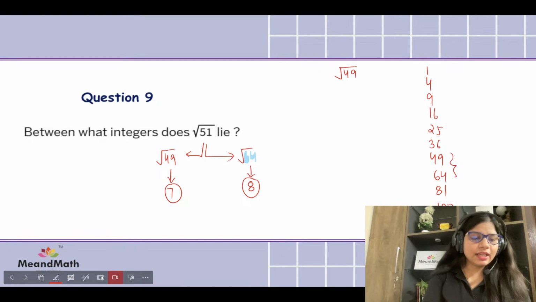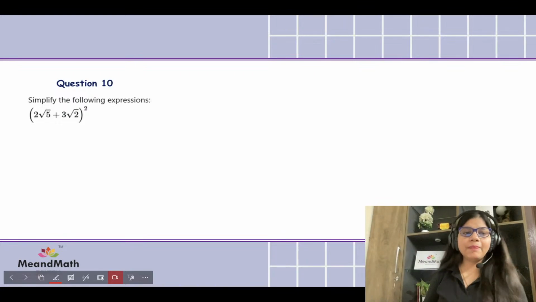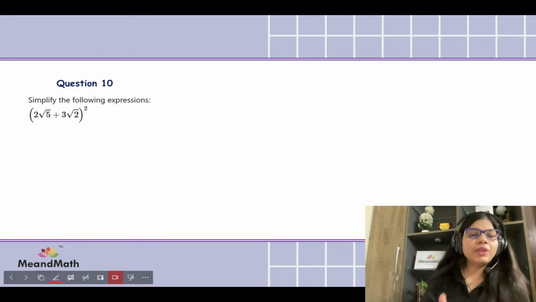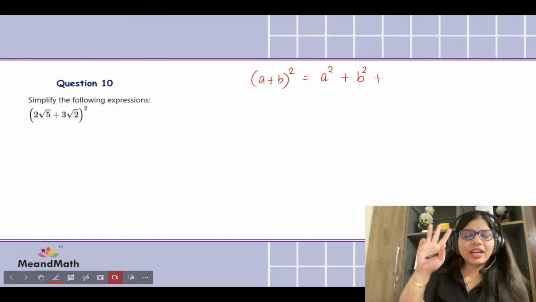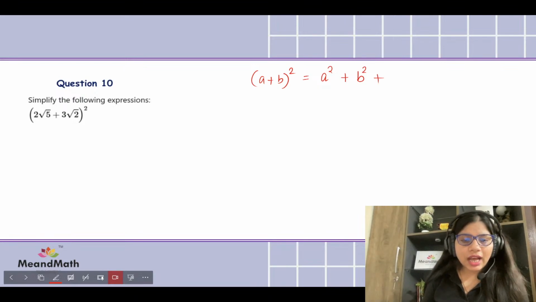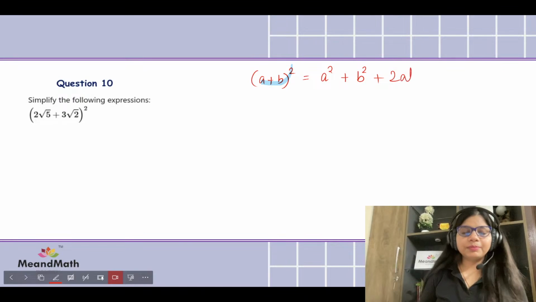Okay, nice. Now we'll be having some high weightage question. Though this is not the high weightage question. Question number 10. Simplify the following expressions. How will we do that? We have both the numbers with surds, with roots, and we have to expand that. So we know again what the method is. (a plus b) squared gives you, just to make a mistake, I would say, a squared plus b squared. But remember, there are 3 terms always when we expand. So the last term is going to be multiplying all these together. So that is giving us 2ab.